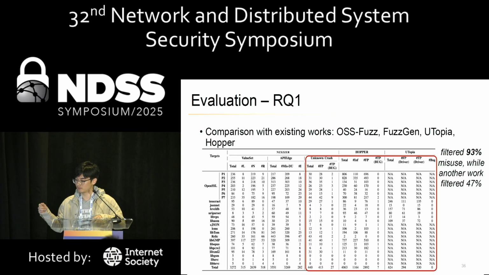But we do have false positives that cannot be recognized as API misuse due to, for example, more complex API usage that it cannot model. That part currently requires manual triage, and maybe we can make a large language model help humans here.